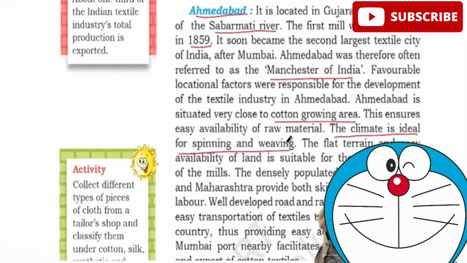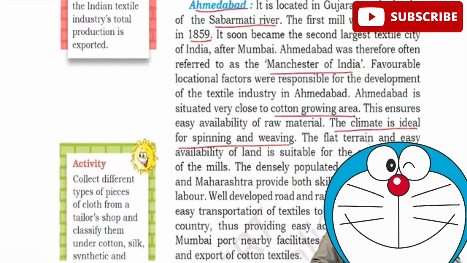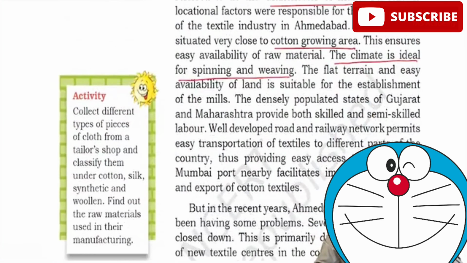weaving. The reason is, if you have a moist climate and you go for spinning and weaving, fibers will not be produced properly. The densely populated states of Gujarat and Maharashtra provided skilled and semi-skilled labor, which is very important for textile industries. Even now you can see, wherever textile industries are present, the people around it are largely benefited by that